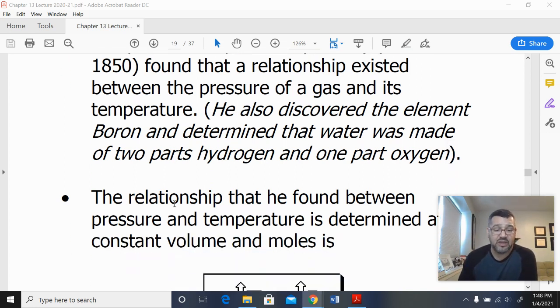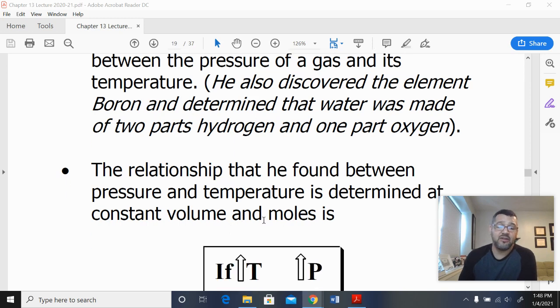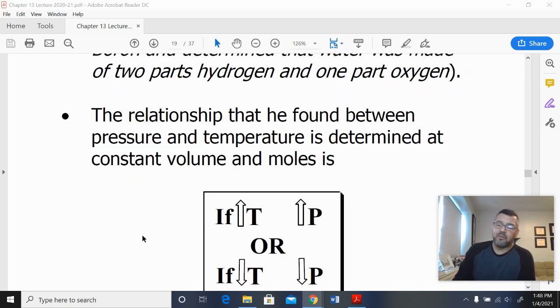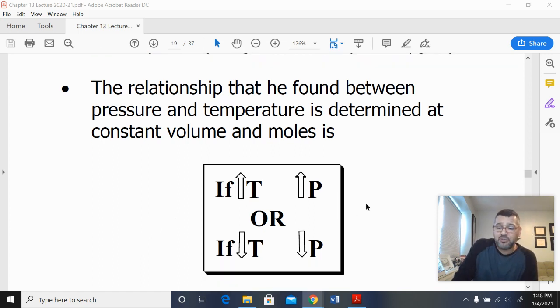So he found that there was a relationship between temperature and pressure, and I'm not going to give you the data table, but I'm going to jump to what he ended up finding: for a gas, if you increase the temperature of a gas in a closed container with a fixed volume, the pressure goes up. Think about it. If you have a gas in a container and you heat it up a lot, you worry about the pressure going so high that you blow the container, right? So it goes up, and vice versa. If you cool a gas down, the pressure of the gas will go down.